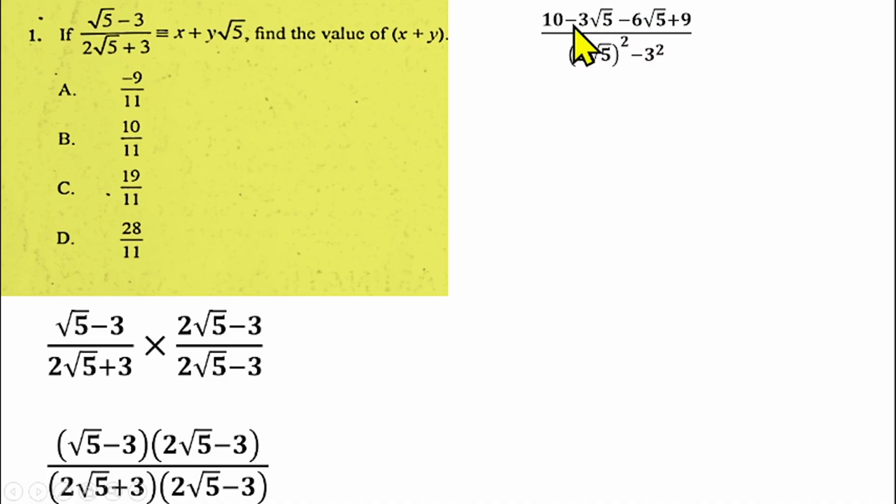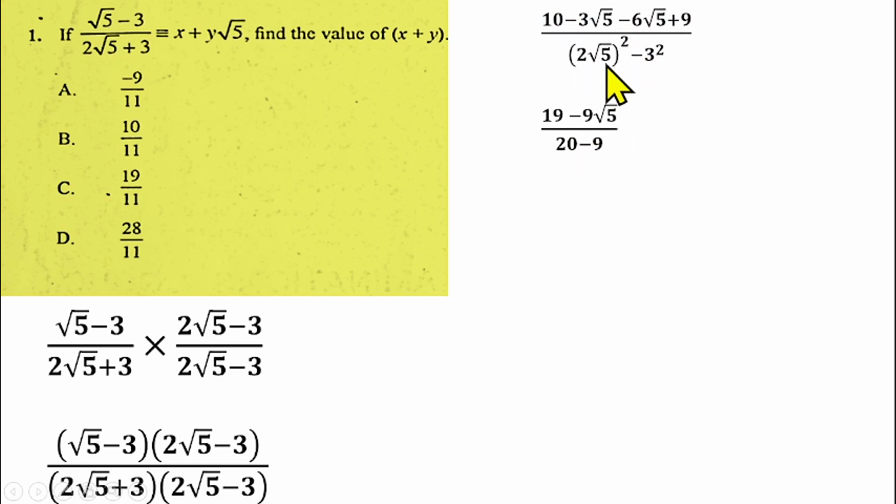What did I say? Sorry, pardon me. 10 plus 9 will give us 19 rather. Then we have minus 3√5 minus 6√5. That will give us a minus 9√5. So that means the numerator we have 19 minus 9√5 over 2√5 squared.